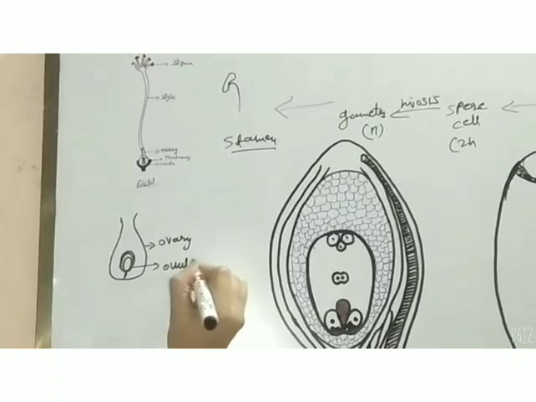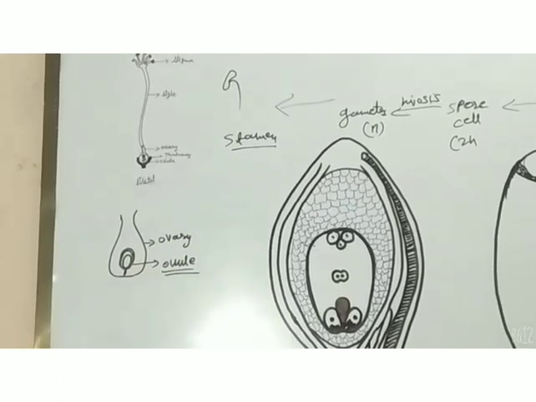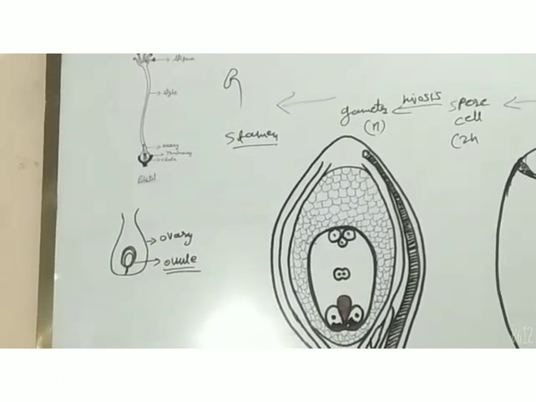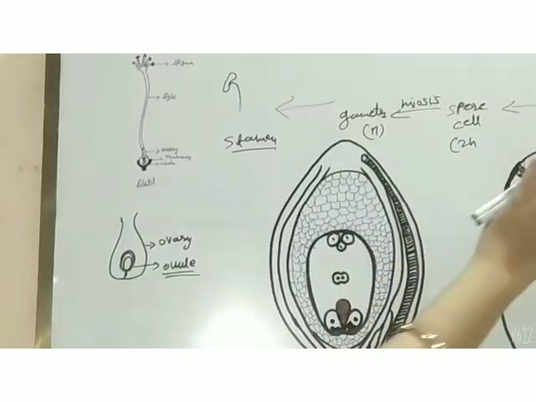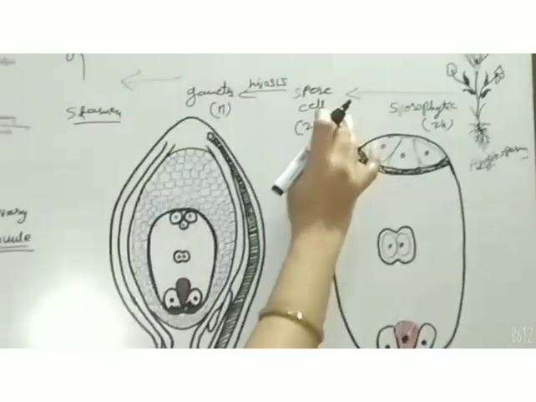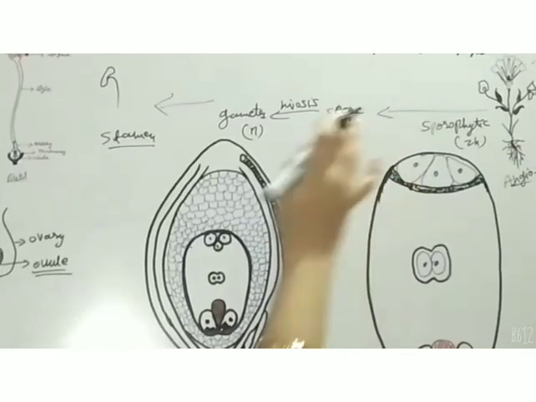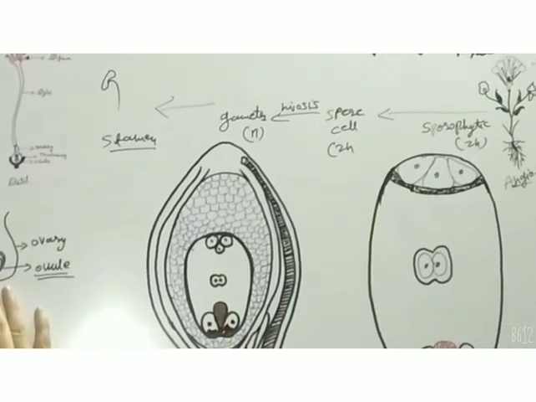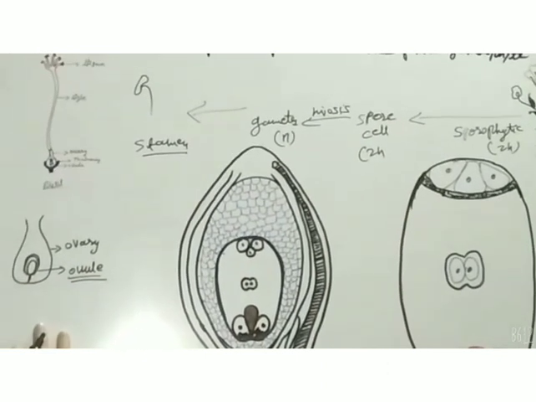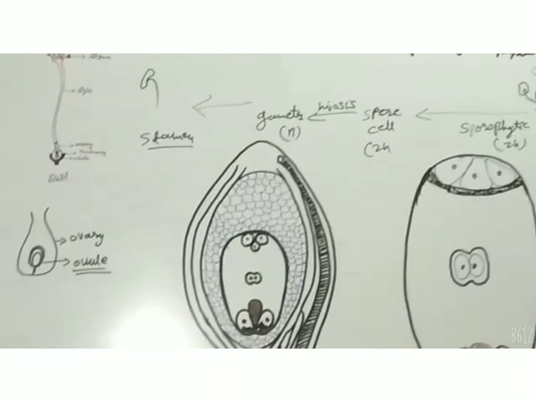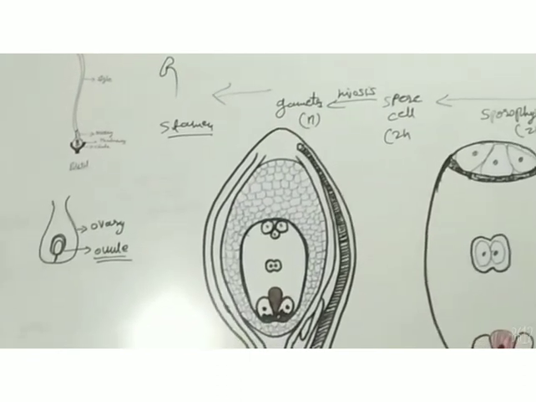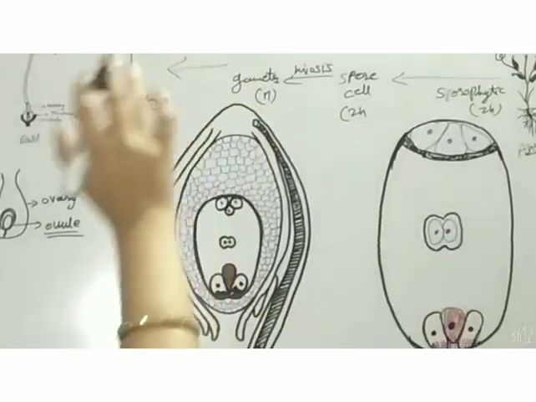The ovule is the site in which the female gametophyte will be produced. Means the sporophytic plant's spore cells for the female gametophyte are present inside the ovule. So first we have to study the detailed structure of an ovule. Then we will discuss the female gamete.